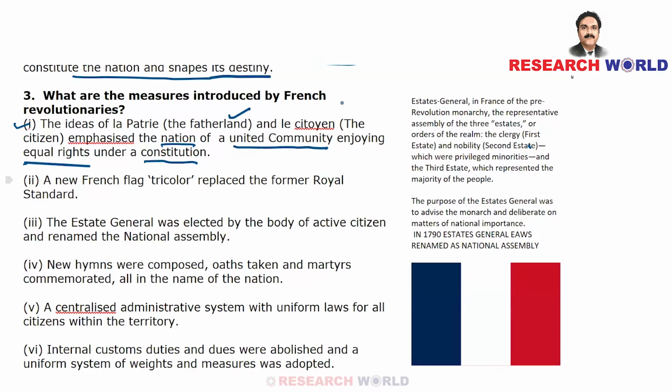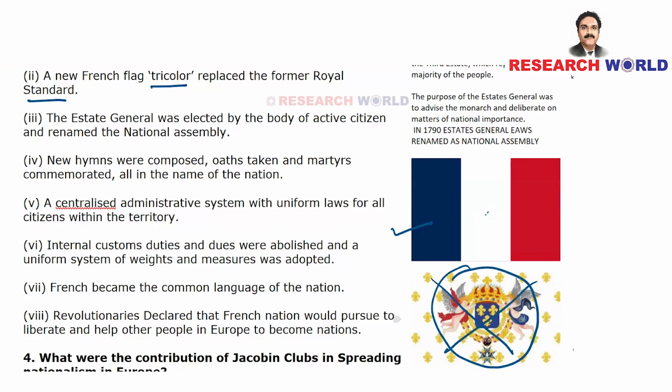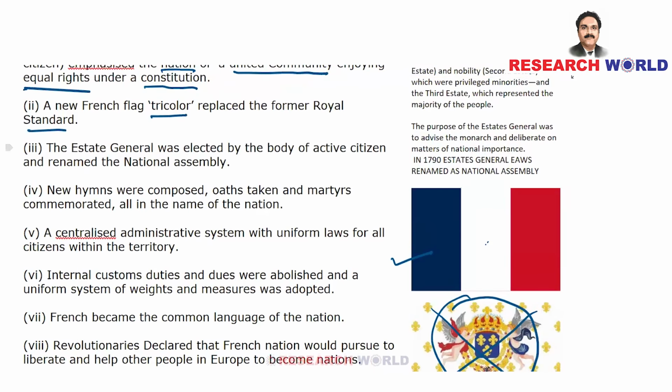Now, a new French flag, a tricolor, replaced the former royal standard, because being a nation, there should be symbolization using a national flag. Even today, they have this French flag, and it replaced something which represented the monarchy. So, the former royal standard was replaced with the tricolor French flag.